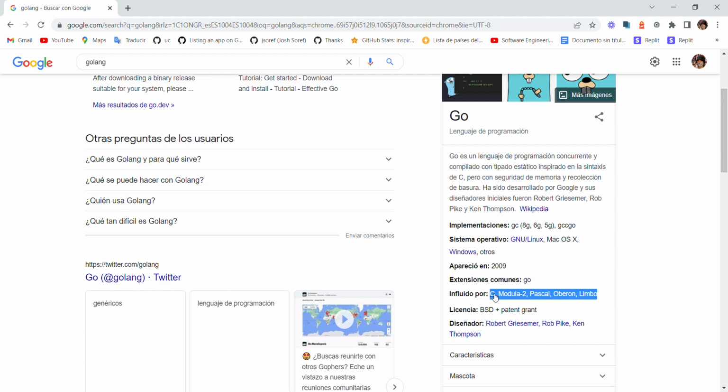Maybe C and Pascal you may know about, but these others are not so famous programming languages. And then we can see here the designers, Rob, Ken Thompson.